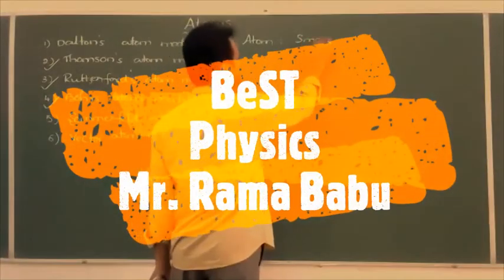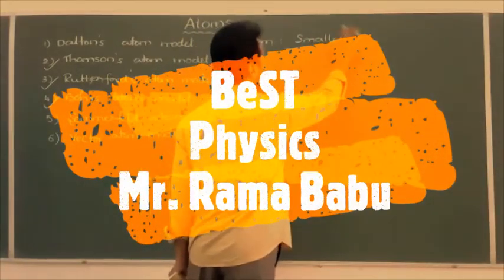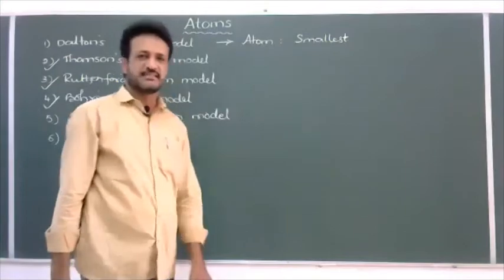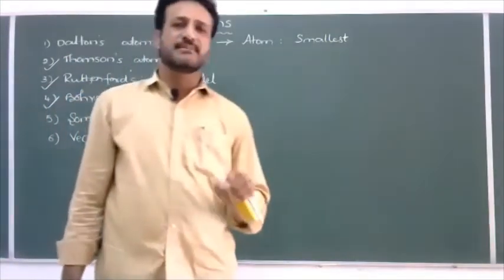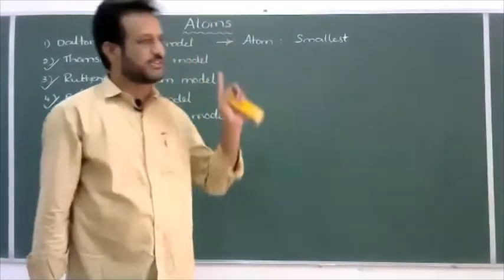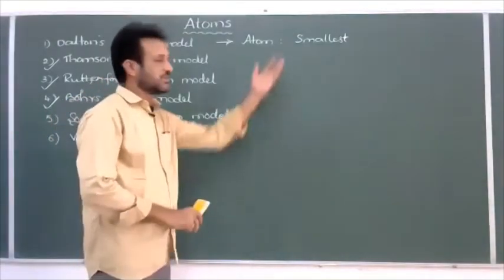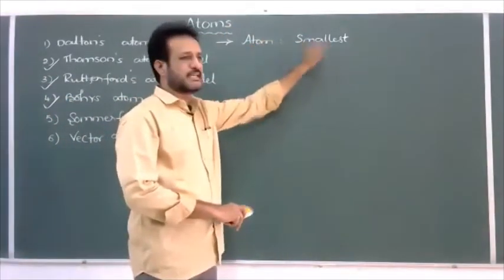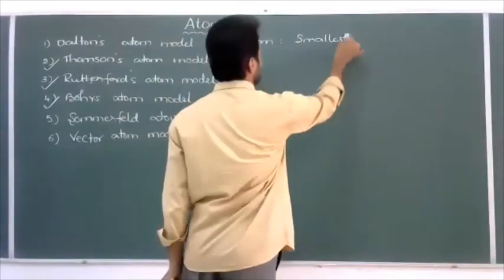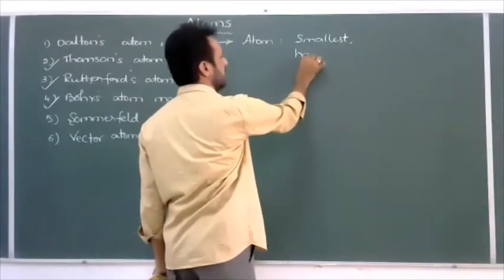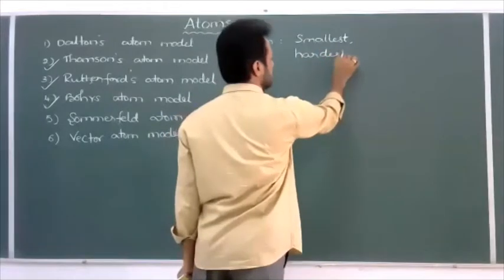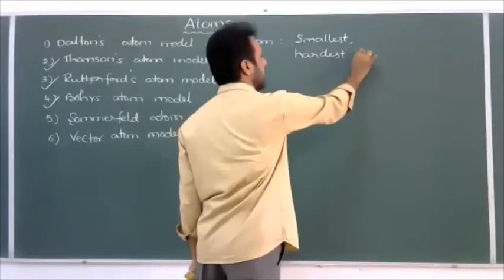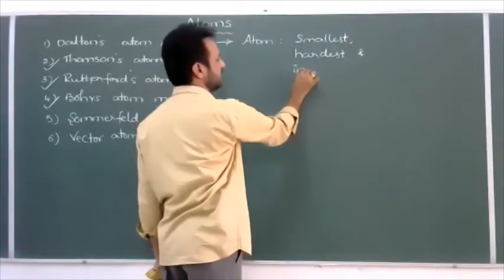Atom is the smallest particle. What does it mean? Smallest means less than the size of the atom. There are no other particles according to Dalton. But nowadays it is proved as wrong. According to Dalton, atom is the smallest particle and also the hardest particle. It is a very hard, smallest, and also indivisible particle.